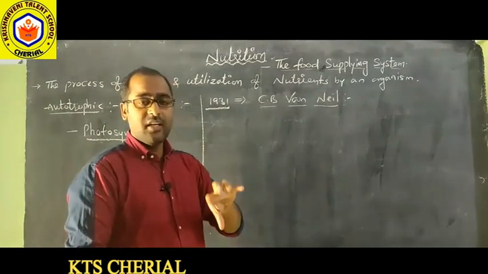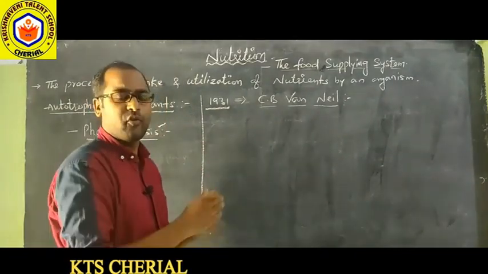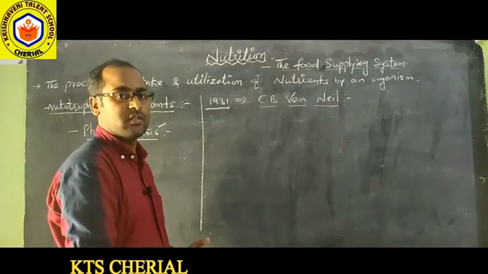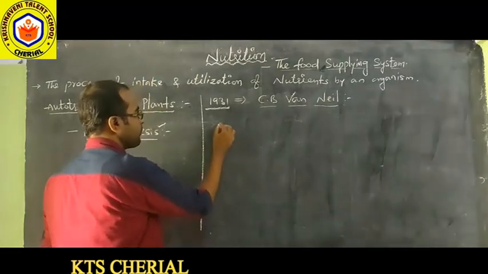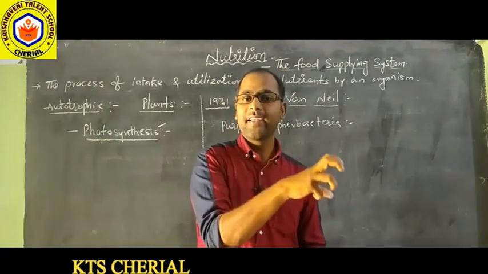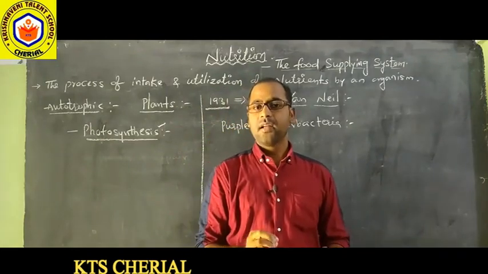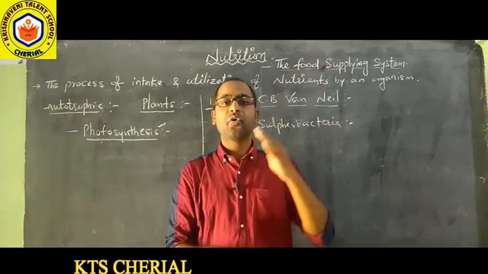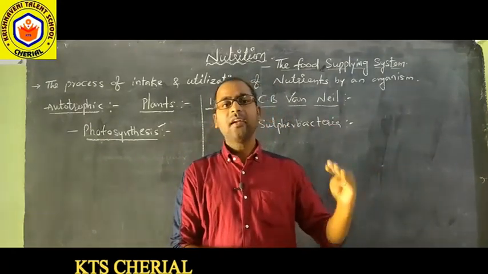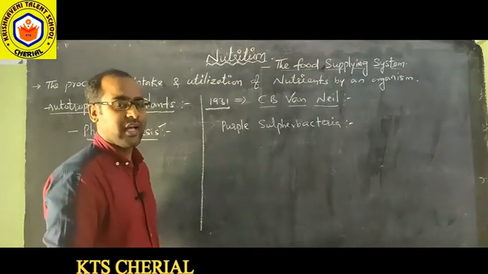He gave the simple equation for photosynthesis. Before giving an equation for photosynthesis, he worked on purple sulfur bacteria. Those bacteria utilize hydrogen sulfide and carbon dioxide, and they produce their food materials and evolve sulfur. One general equation was given.